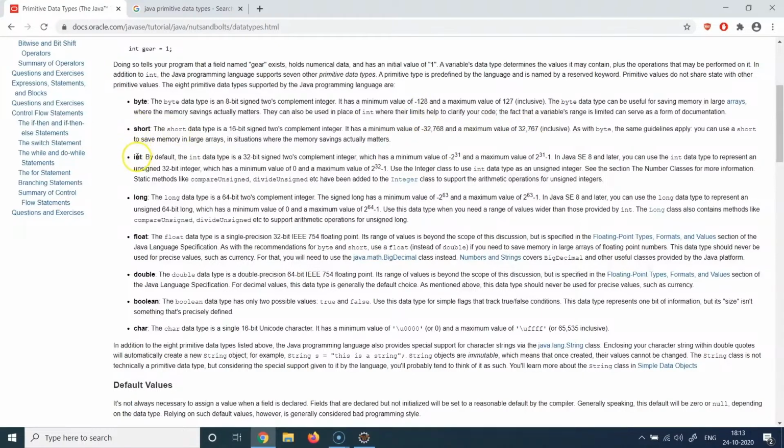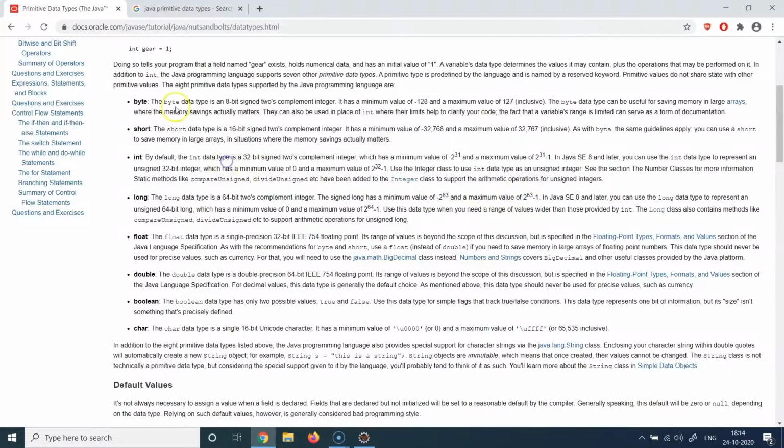The next one is the int data type. You can use this one to store even larger values, which range from minus 2 raised to power 31 to plus 2 raised to power 31 minus 1. The next one is long, which is even bigger than int, and it can be used to store values within the range of minus 2 raised to power 63 to plus 2 raised to power 63 minus 1.